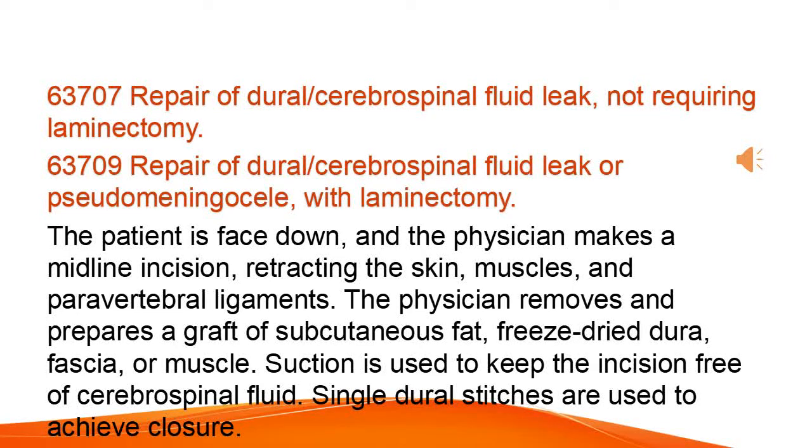The patient is face down, and the physician makes a midline incision, retracting the skin, muscles, and paravertebral ligaments. The physician removes and prepares a graft of subcutaneous fat, freeze-dried dura, fascia, or muscle. Suction is used to keep the incision free of cerebrospinal fluid. Single dural stitches are used to achieve closure.